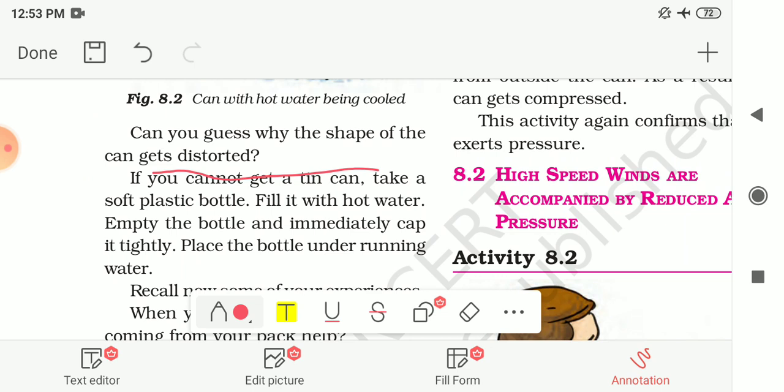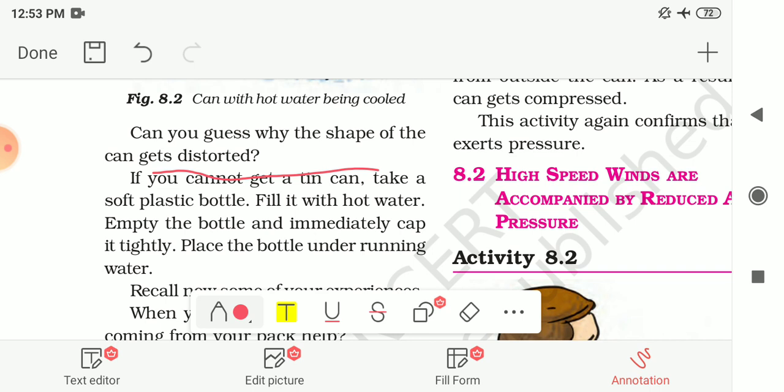So this happens because on pouring cold water over the can, the water vapor inside the can gets cooled and is converted into water, and the water so formed occupies less space compared to the water vapor. So the air pressure inside the can decreases, and the air pressure outside the can is more than that inside. So there is a pressure difference, and because of that the can gets distorted or crushed.